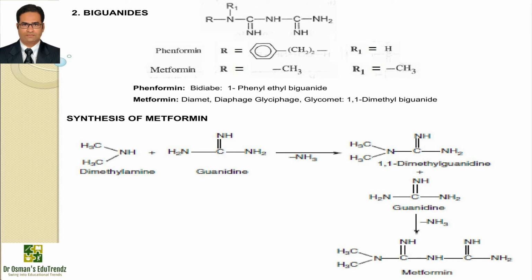Now, if we talk about the synthesis of metformin, we can see that dimethylamine is reacted with guanidine, subjected to deamination to form 1,1-dimethyl guanidine, which is again reacted with guanidine, again subjected to deamination to form metformin.